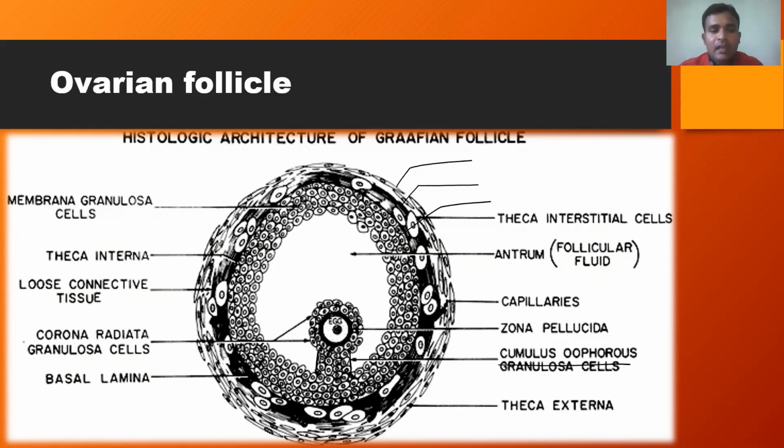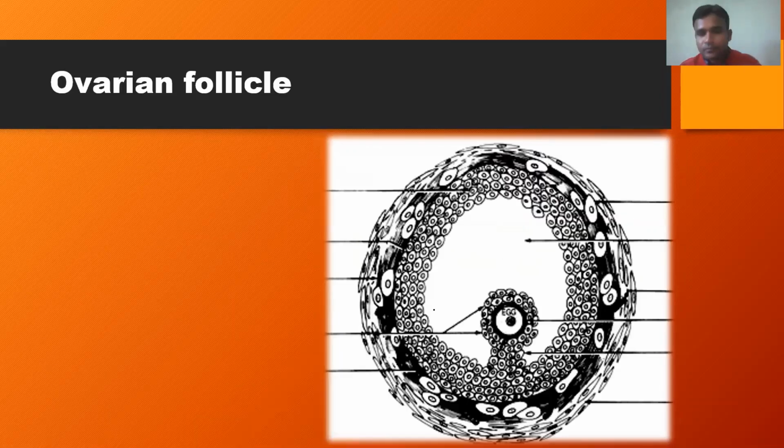The corona radiata is followed by a non-cellular protective layer called the zona pellucida, and then internally it consists of the secondary oocyte. The secondary oocyte is a cell that has its own plasma membrane, which in the egg is specifically known as the oolemma.